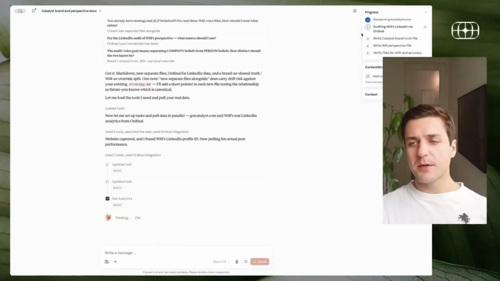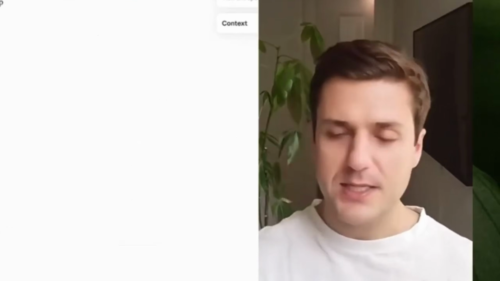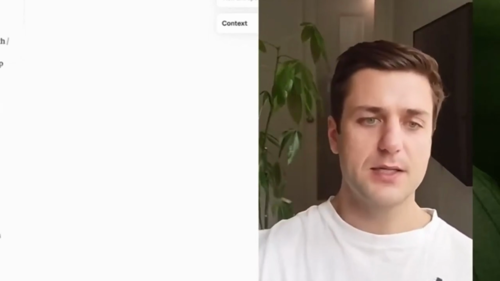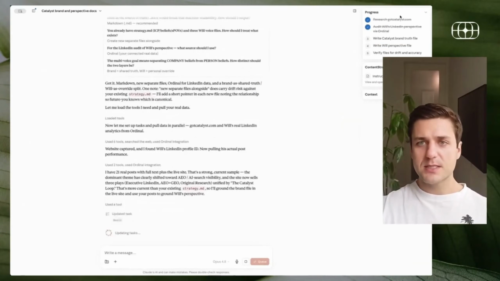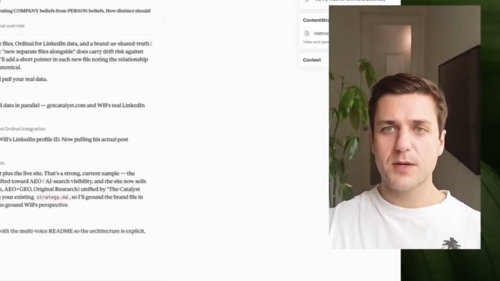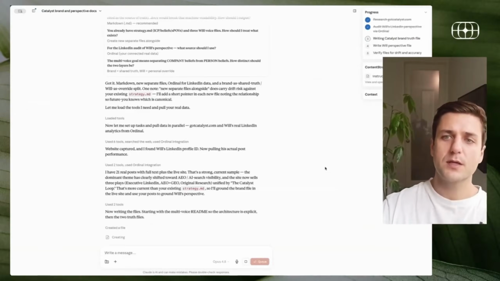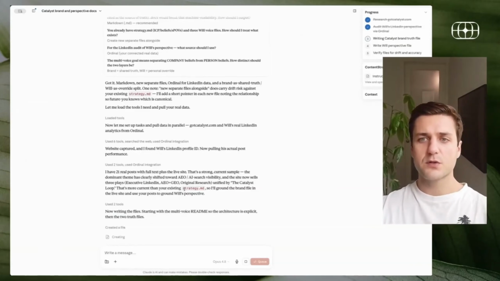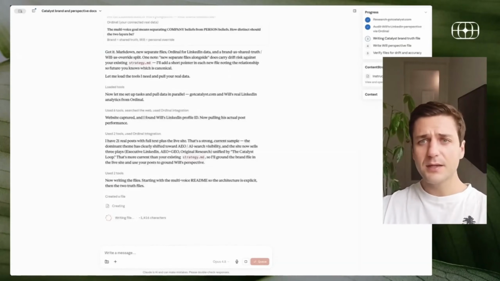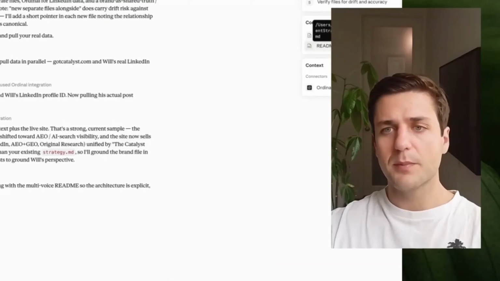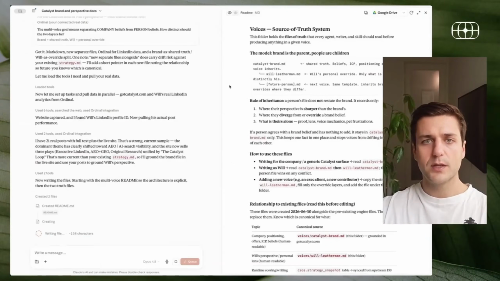You can see what I like about Claude Cowork. It first makes a plan and then it executes that plan. So you can see it did research on Catalyst. Then it's going to audit Will's LinkedIn perspective via Ordinal. Then it's going to write Catalyst brand truth file, then write Will's perspective file, and then verify files for drift and accuracy. And that's exactly what it's doing. And as these start being created, we're going to start seeing these files populate here, which I always think is quite interesting.